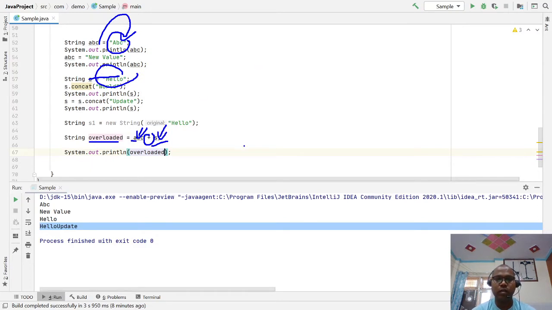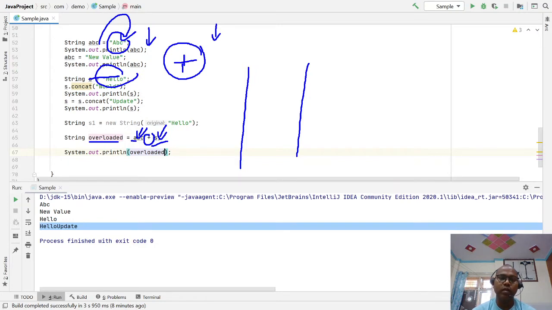Generally the plus operator performs addition of two int or primitive values, but these are not primitives, they are objects. If these two objects are strings, then you can use the overloaded plus operator for the concatenation of the two strings.